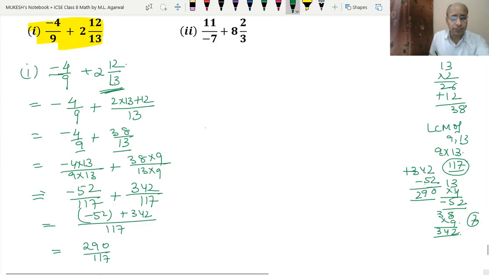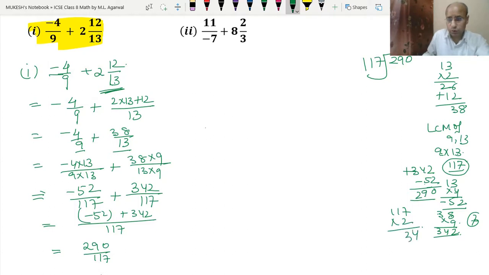Now we have to convert this into the improper fraction. So how to convert this into the improper fraction? Divide 290 by 117. If we multiply 117 with 2, then 2 sevens are 14, 2 ones are 2, so we can do it with the 2. 234, subtract it, 6 and 8 minus 3, 5. So we cannot do it further. So the answer will be 2 56 upon 117. So this is the answer.